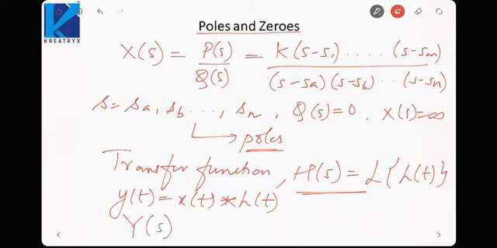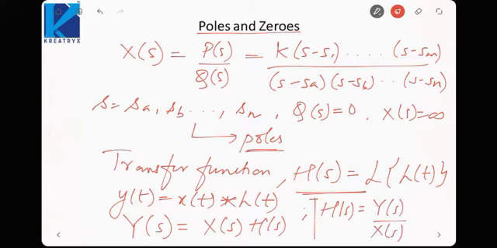So in frequency domain it will be the product X(s) into H(s). Therefore the transfer function is Y(s) upon X(s). Okay. So response upon input gives me the transfer function in the Laplace domain. So poles of the transfer function can be calculated whenever the transfer function goes to infinity. These points will be called poles of the transfer function. Hope you now understand the term transfer function.